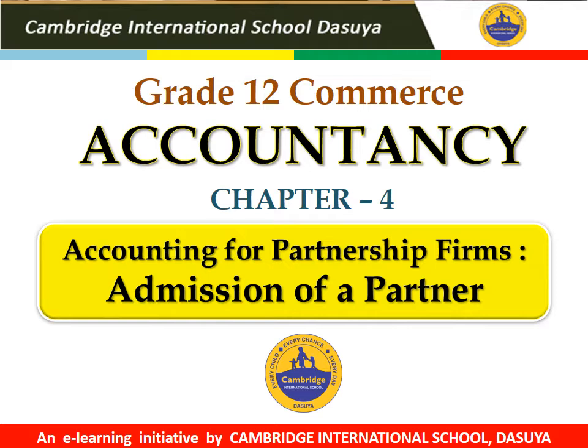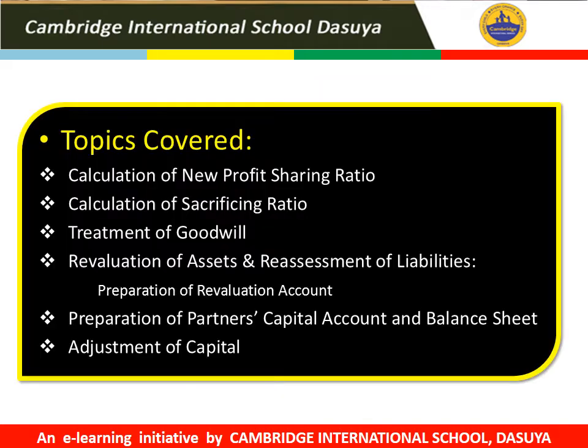Dear students, now we will start chapter number 4, that is accounting for partnership firm, admission of a partner. In this chapter, we will cover topics like calculation of new profit sharing ratio, calculation of sacrificing ratio, treatment of goodwill, revaluation of assets and reassessment of liabilities, preparation of partners' capital account and balance sheet, and the last topic is adjustment of capital.